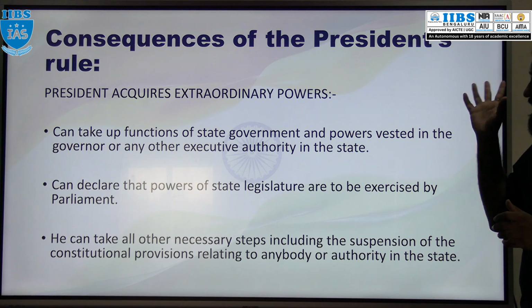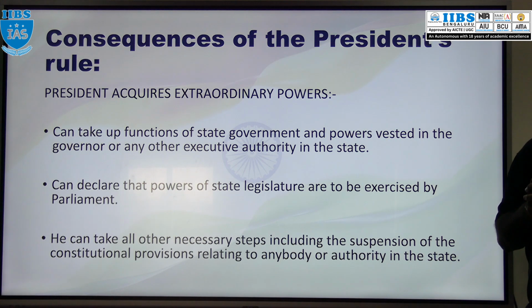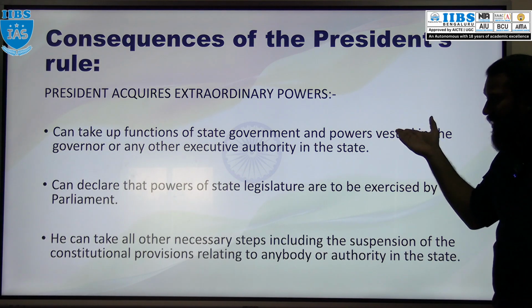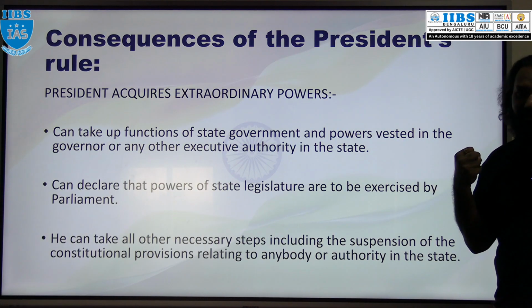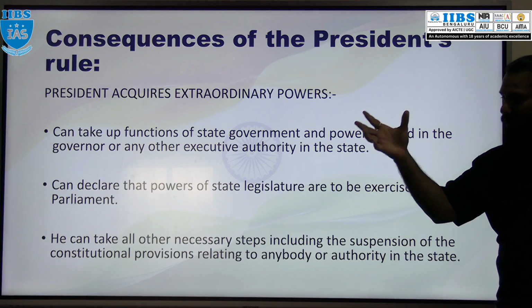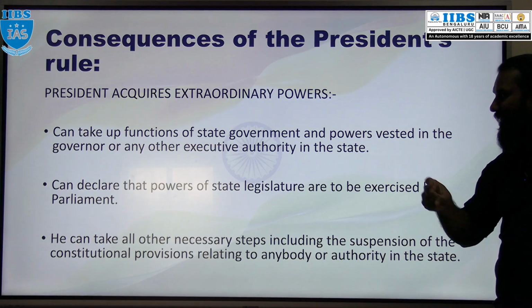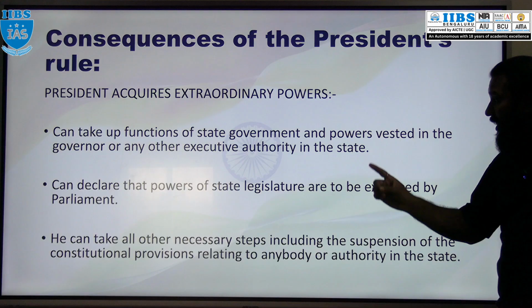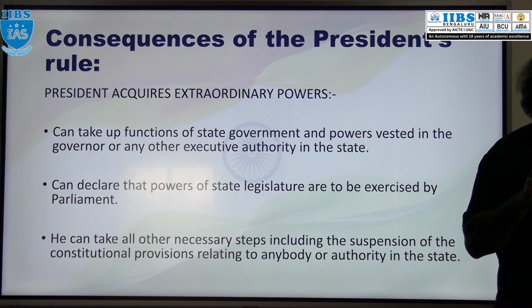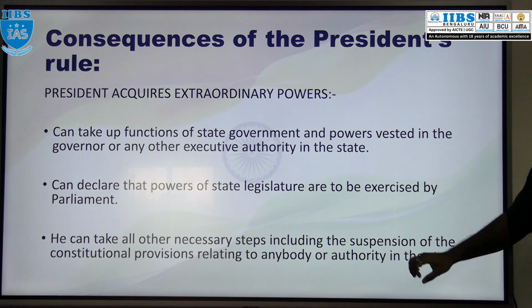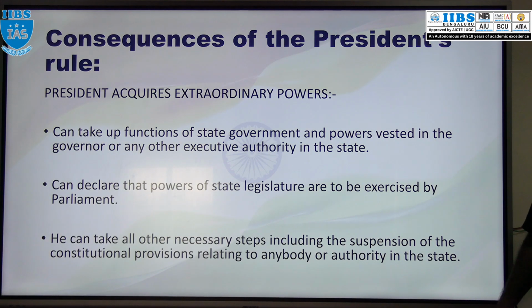Consequences. So here president acquired the extraordinary power. What is that extraordinary power? President can take up the function of state government and power which are vested in the governor. President will take over the functionality of the state government, and whatever the governor's power is there, that will also be taken by the president, or any executive authority which is there in the state. Those executive authority powers also will be taken up by the president only.